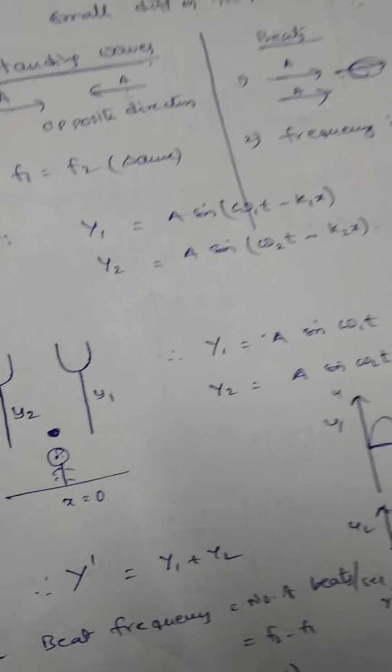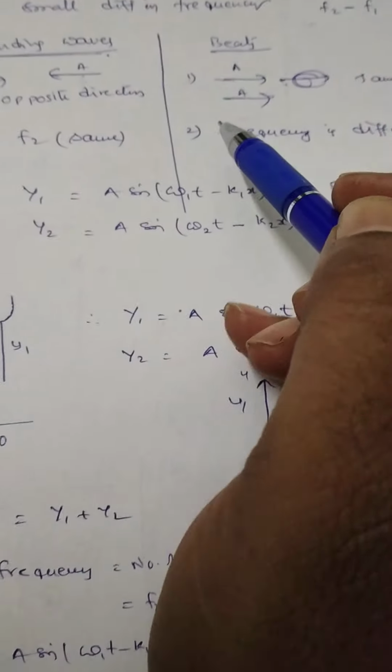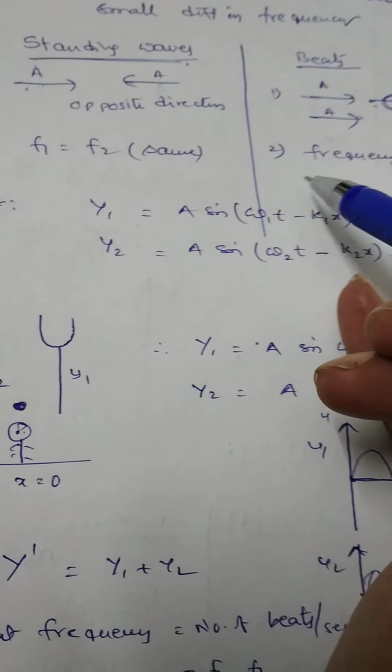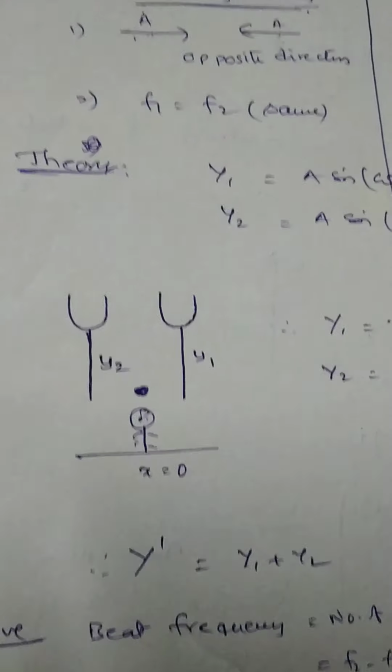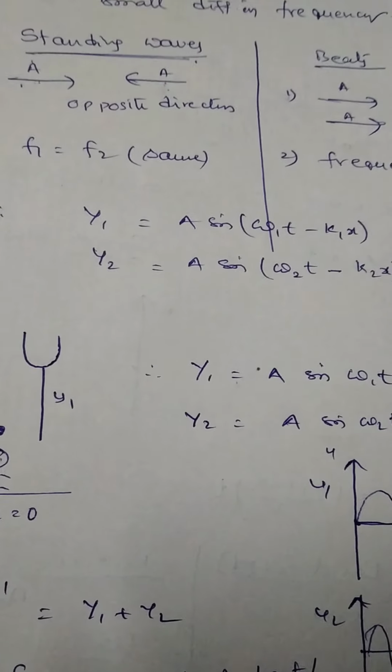So what is meant by beat? Beat means the production of maximum and minimum sound intensities at different points. Maximum and minimum sounds.